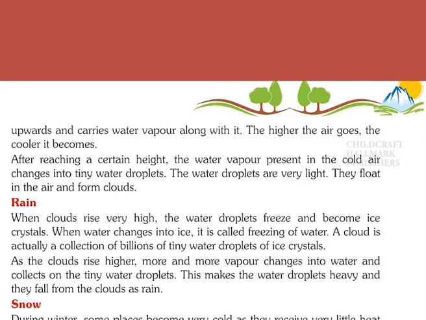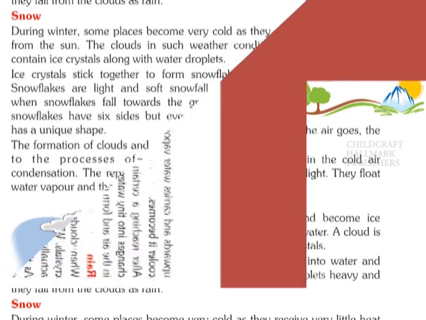Rain. When clouds rise very high, the water droplets freeze and become ice crystals. When water changes into ice, it is called freezing of water. A cloud is actually a collection of billions of tiny water droplets or ice crystals. As the cloud rises higher, more and more vapor changes into water and collects on the tiny water droplets. This makes the water droplets heavy and they fall from the clouds as rain.